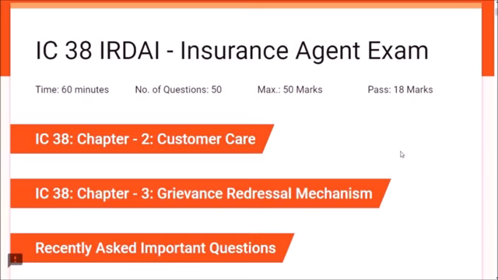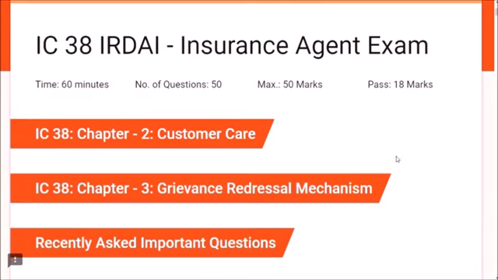Dear friends, today we are going to learn about recently asked important questions from chapter 2 Customer Care and chapter 3 Grievance Redressal Mechanism of IC38. In this exam there are 50 questions and maximum marks are 50. Time allowed is 60 minutes. What are the pass marks? 18 marks. It is expected to get 5 to 10 questions from these two chapters. Let us see the questions.